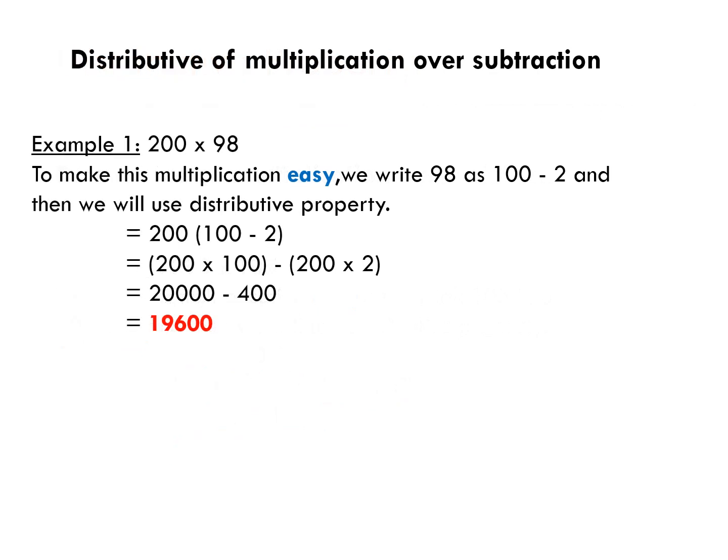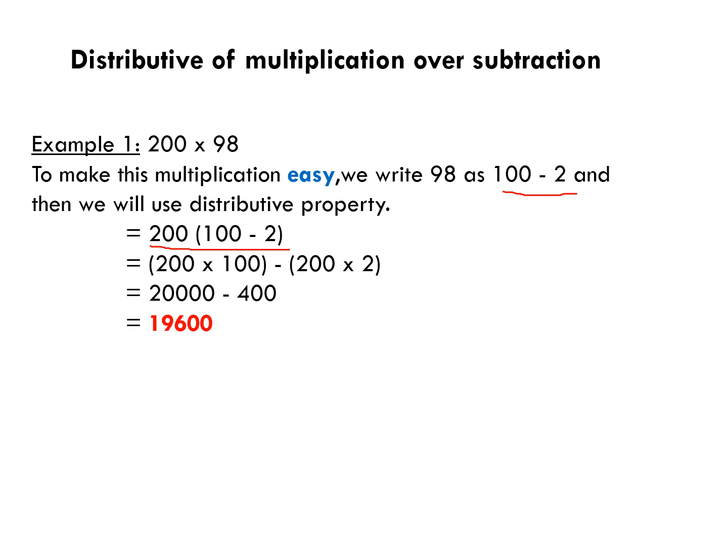Children, now see the second case of distributive property, which is distributive of multiplication over subtraction. Dear children, this is the same as addition, except in this case we will subtract the terms. Look at the given example. If your question is 200 multiply 98, to make this multiplication easy, you will write 98 as 100 minus 2 since it is less than 100. Then you will write the question in this form, 200 bracket 100 minus 2.